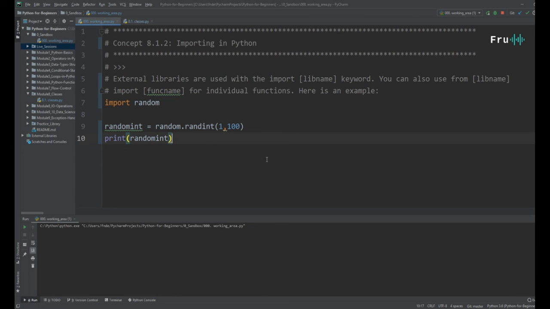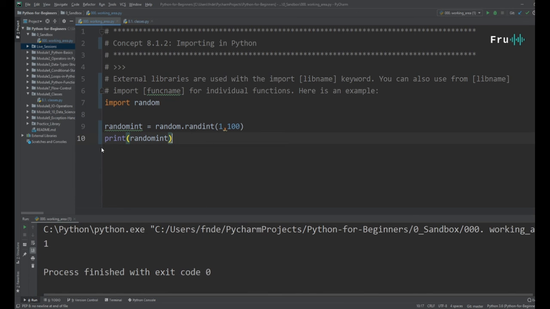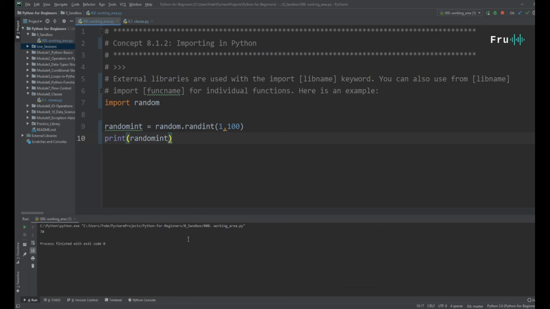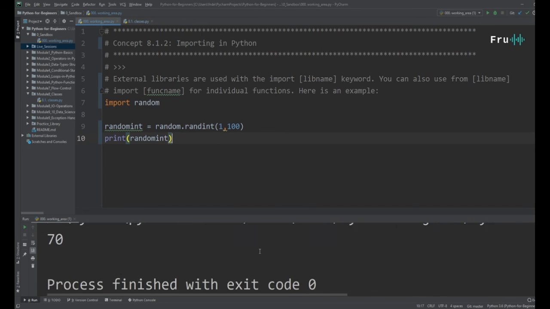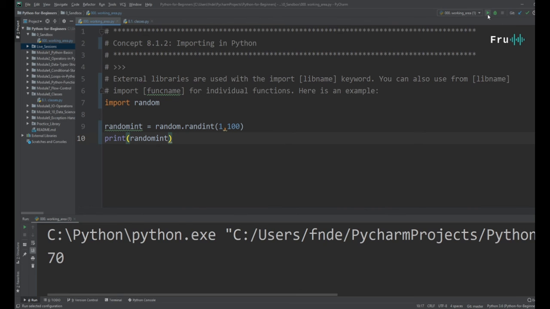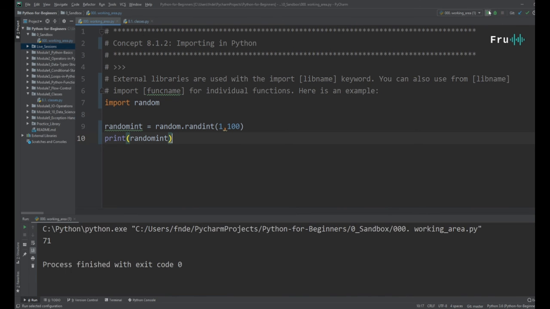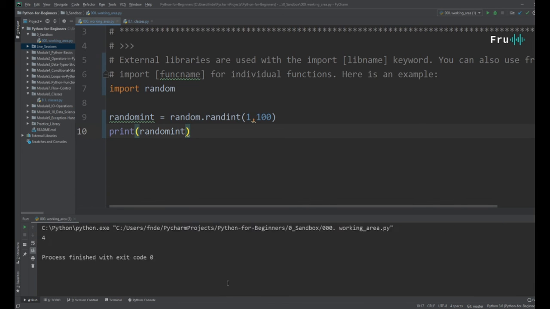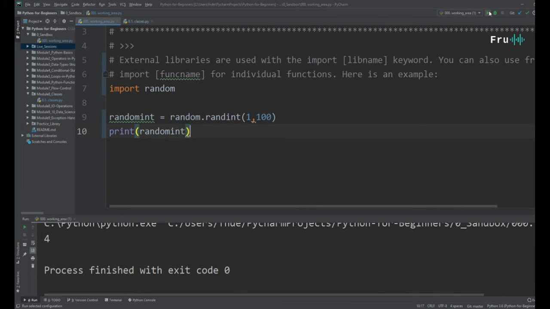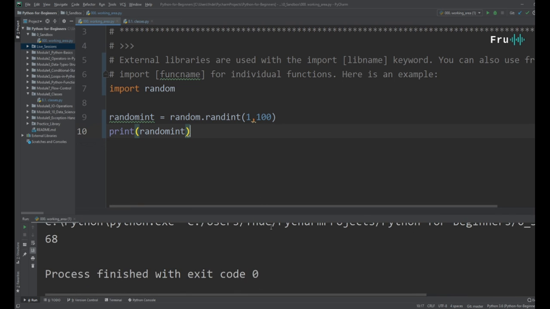So if I run this, all right, wow, it actually prints 1. That's strange. 70. I've never gotten it to print 1, so I was very surprised by that. Between 1 and 100, it actually prints 1. That was surprising to me. All right, so it prints 70, and each time I run this, it just generates a random number, 71. There you go. It's kind of strange. It prints numbers in clusters. 4. All right, and if you keep running this code, each time it prints a random number.